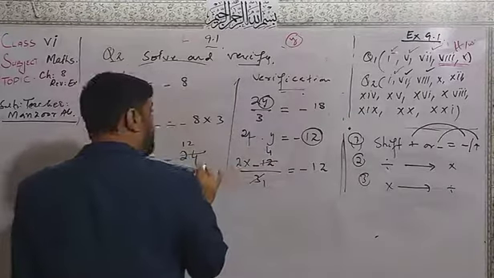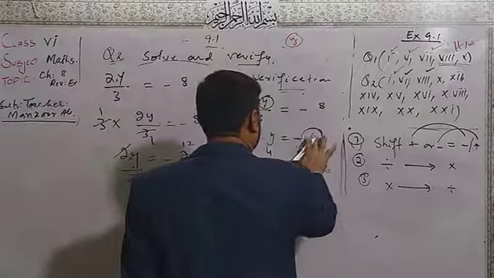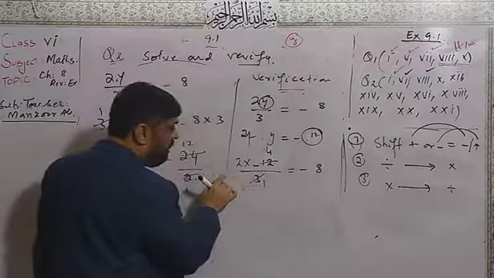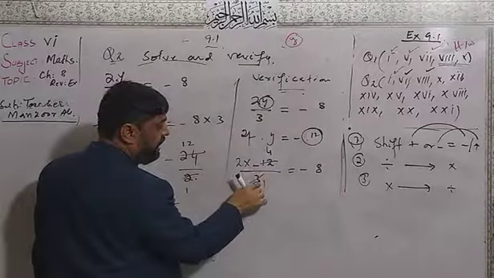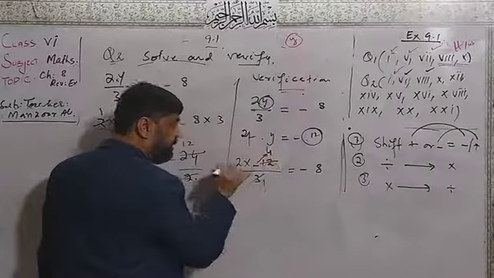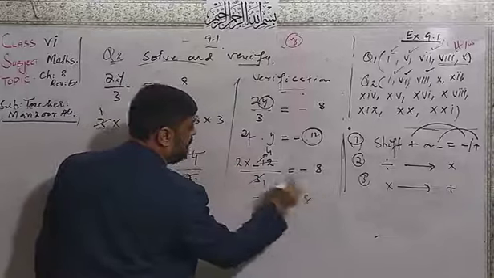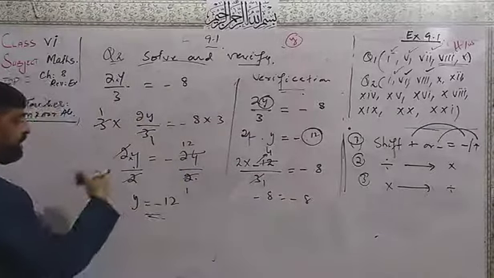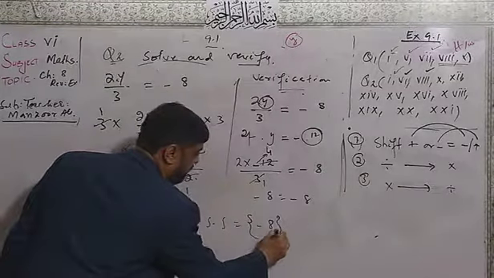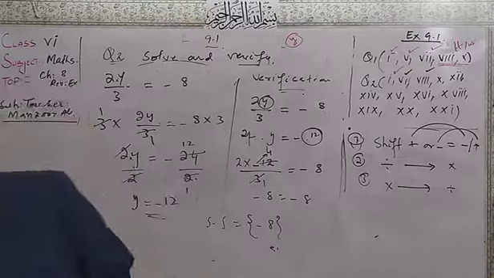So, dear students, after that, here 12, here is the 8. Now, 3 one time and 3 on 12, 4 times. Minus is here, minus 4 multiplied by 2 is equal to minus 8. So, dear students, we got the same value on both sides. Solution is equal to minus 8. After verification, we have to write the solution.